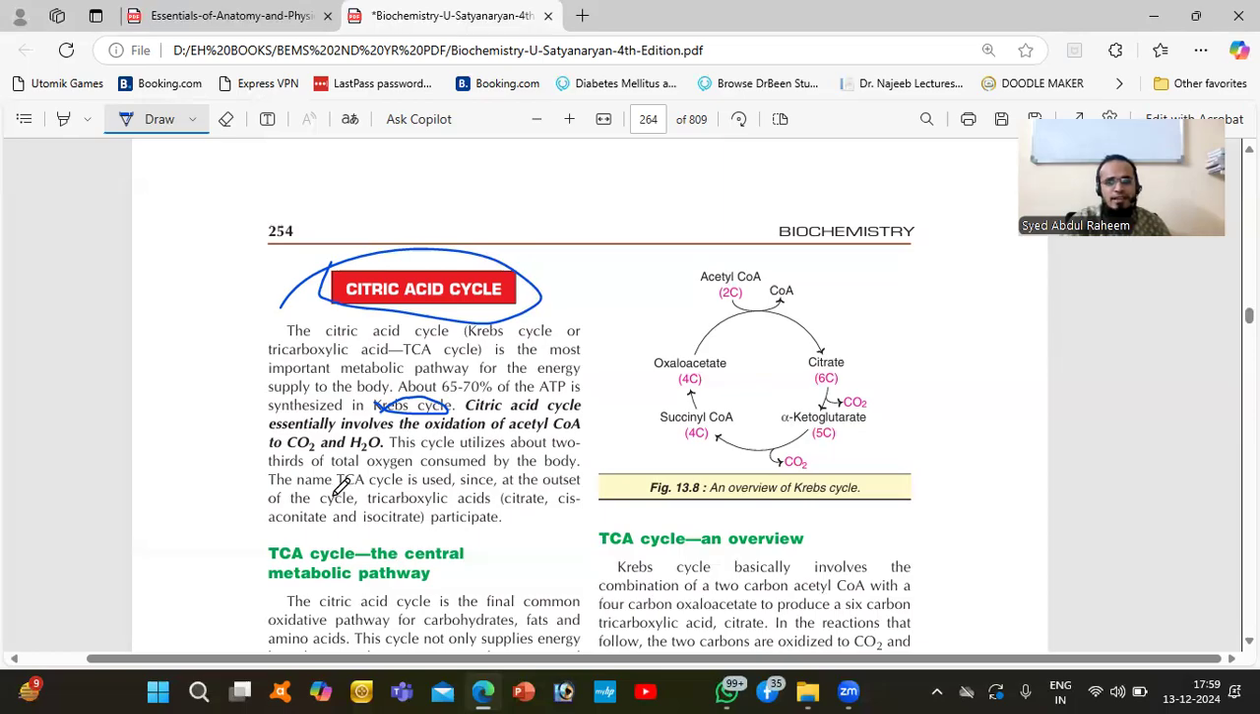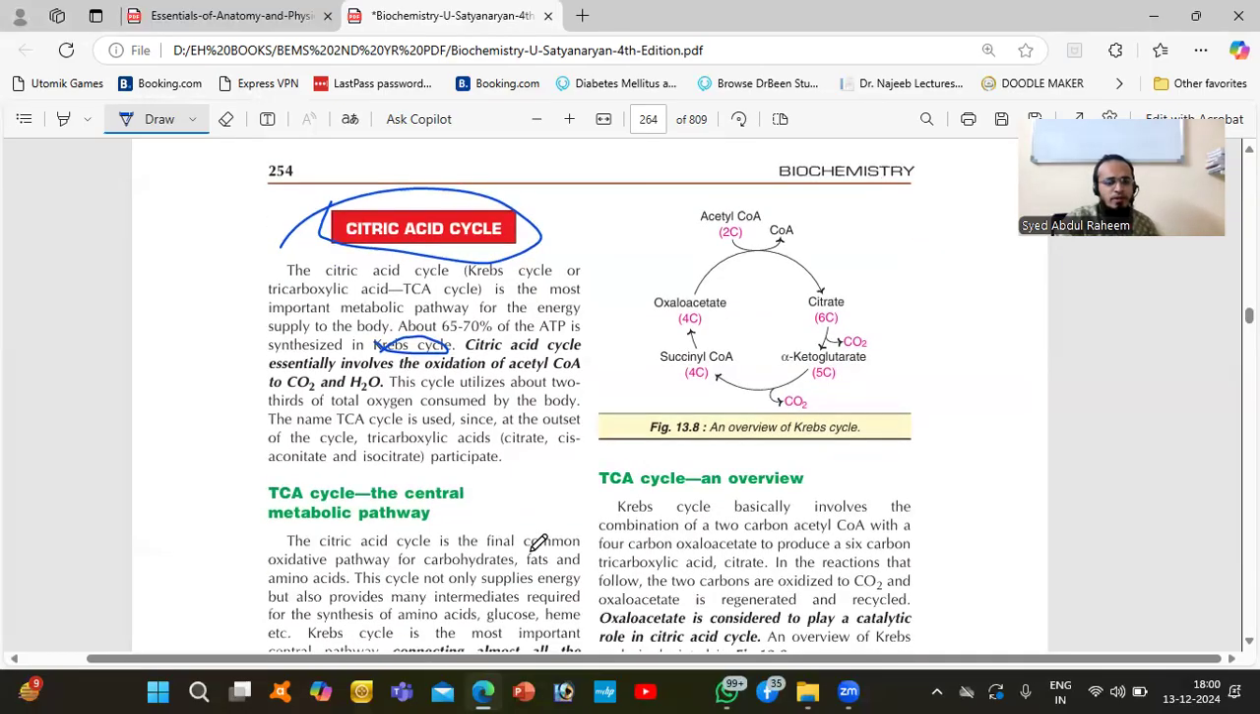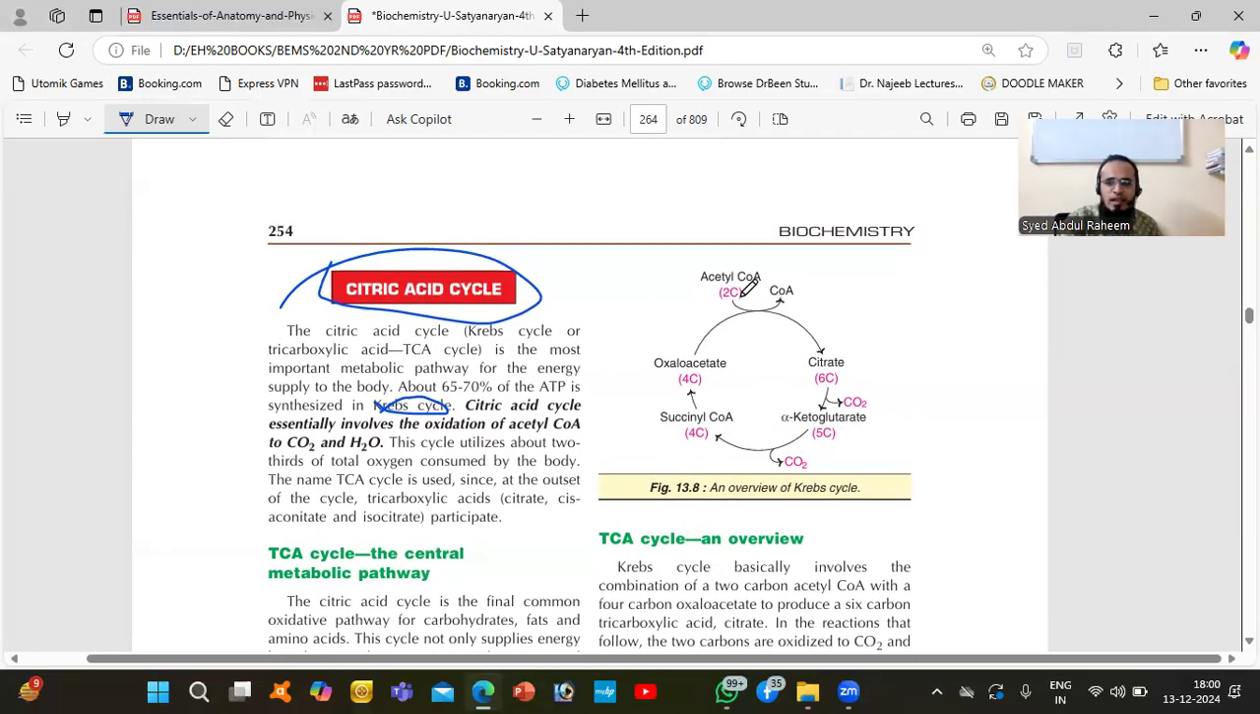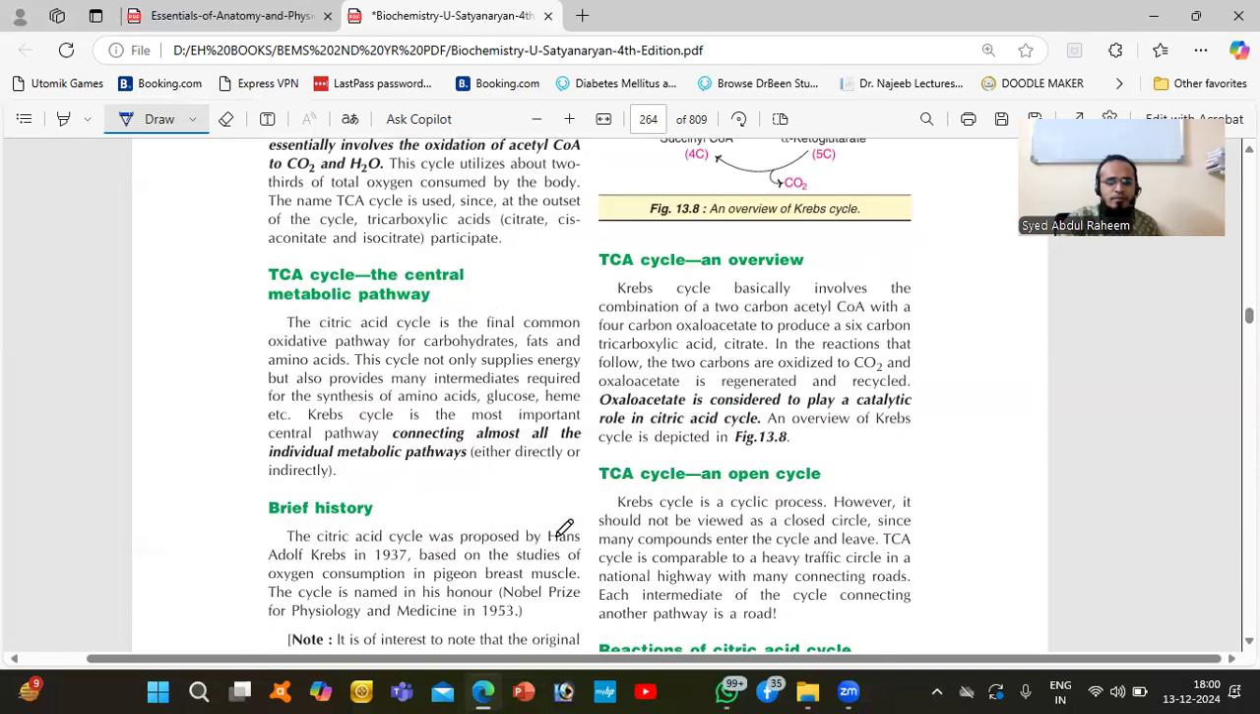The name TCA, you can see that this is the Krebs cycle. At the outside of the cycle, aconitate and isocitrate participate. So this is the cycle. In the acetyl CoA, citrate, everything will happen. Okay,